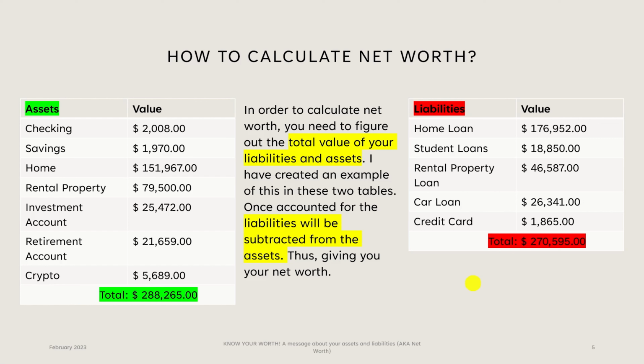So in order to calculate net worth, you need to figure out the total value of your liabilities and the total value of your assets. Once you do that, you will subtract your liabilities from your assets. Here you can see some assets that we might typically have: our checking account, savings account, our home value. If we have rental property, we have value there, investment accounts, and even things such as digital currency or cryptocurrency. On the right-hand side, we have liabilities such as home loans, student loans, car loans, and even credit card balances.